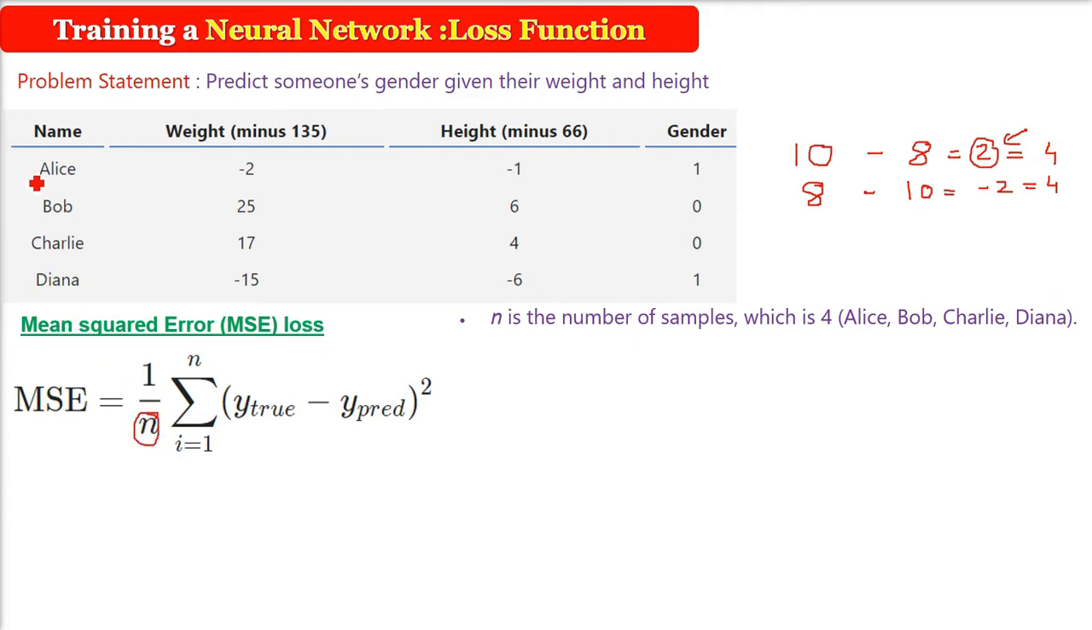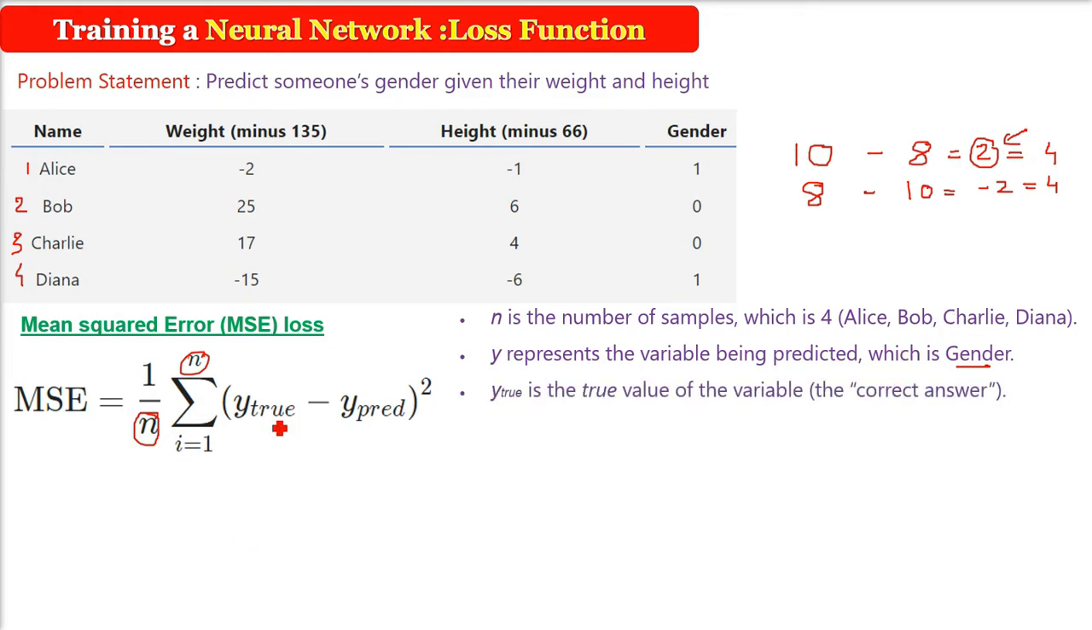N is the number of samples, which is 4 here: Alice, Bob, Charlie, Dinah. So there are 4 samples. Y represents the variable being predicted, which is gender here. The inputs are weight and height, but the output is gender. So y is actually the gender which we want.